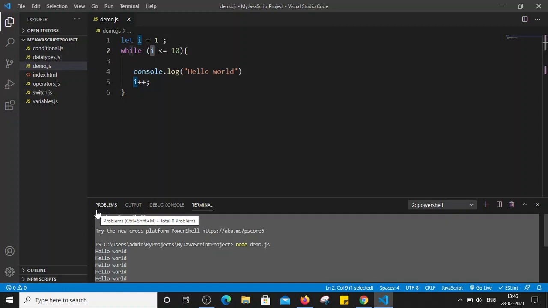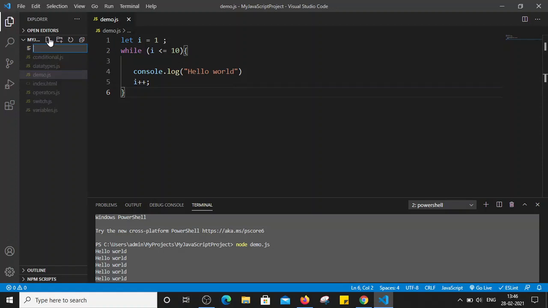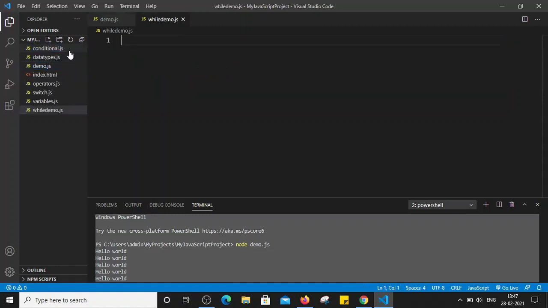Now I am just saving this file and creating one more new file. Let's name it while demo.js. So I have created one file, while demo.js. Now let's see, I want to print 1 to 10 numbers, right? Let's see how we can do it by using a while loop.